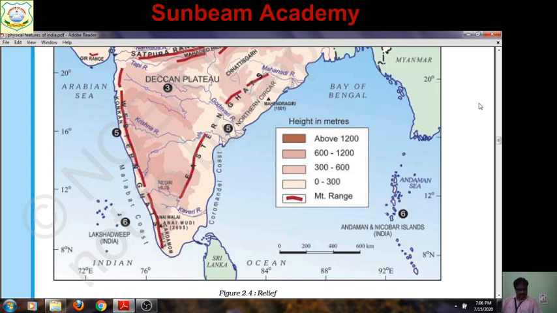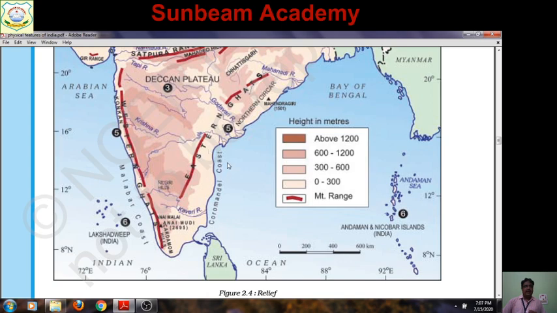Then on the east, you have to locate Coromandel and the Northern Sarkar. Coromandel coast and Northern Sarkar. You can see here, from below the Mahanadi river up to Andhra Pradesh, this region is the Northern Sarkar, and towards the south, especially in Tamil Nadu and parts of Andhra Pradesh, it is called Coromandel.